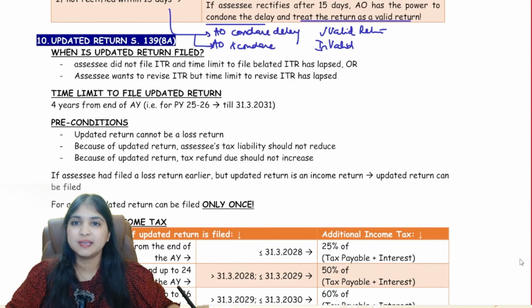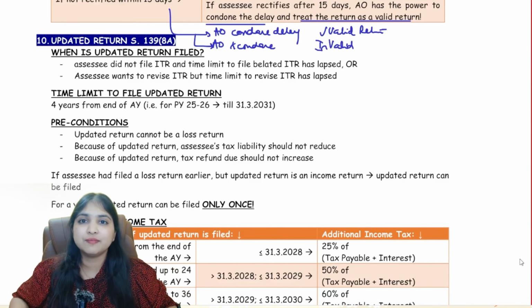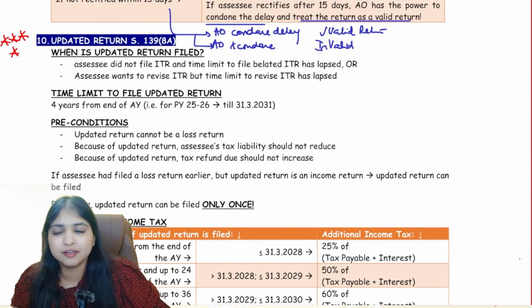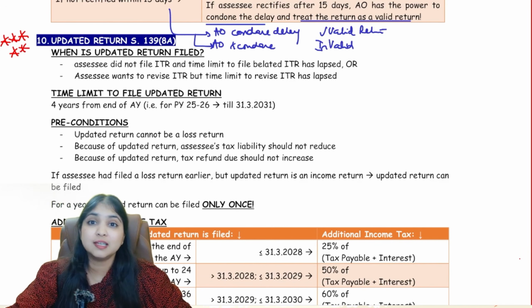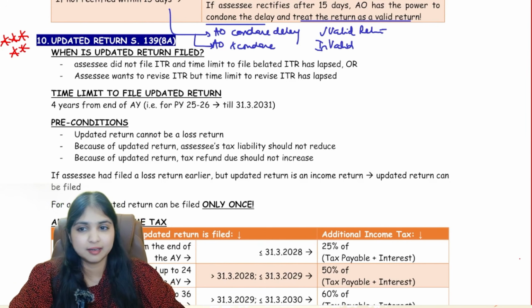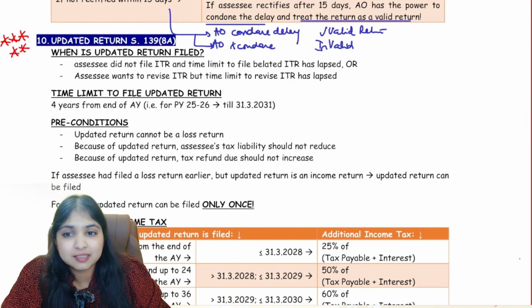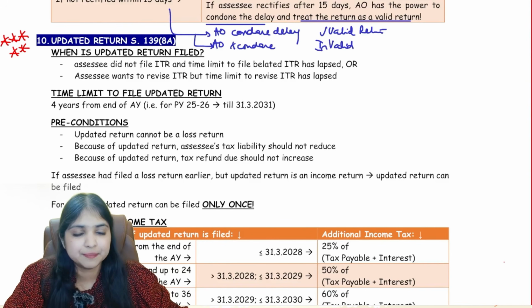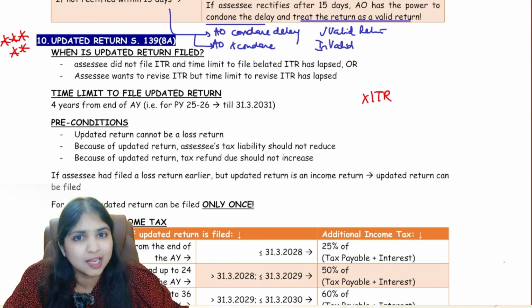Then comes the next concept, updated return. Section 139 subsection 8A. Very important because heavily amended for your examination guys. Section 139 subsection 8A, updated return. Now updated return is a favor which the Income Tax Act is doing on you. Like for example, let's say you did not file your ITR on time.